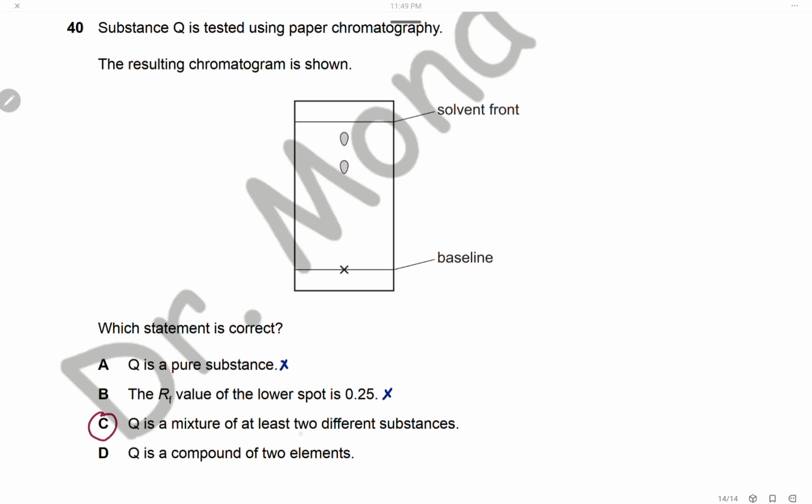Statement 3: Q is a mixture of at least 2 different substances. This is correct, because we have 2 spots, so we have at least 2 substances. Statement 4: Q is a compound of 2 elements. This is of course wrong, because chromatography is used to separate mixtures and not compounds. So the only correct statement is C.